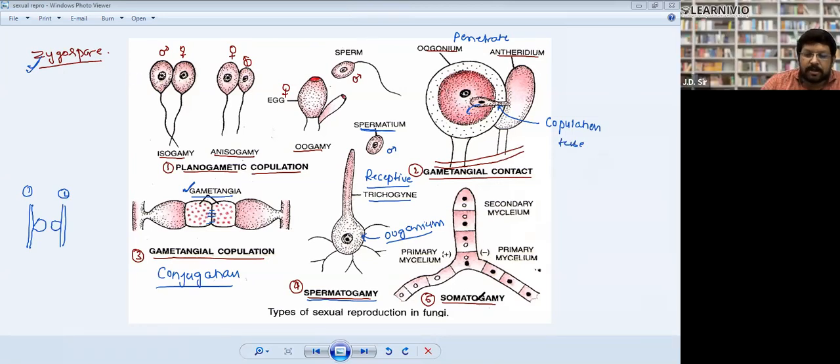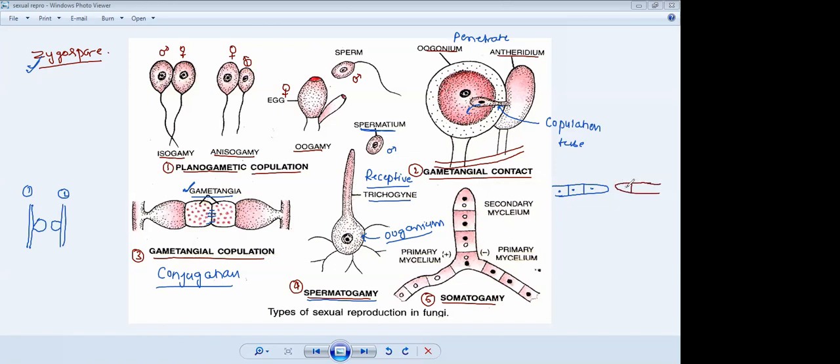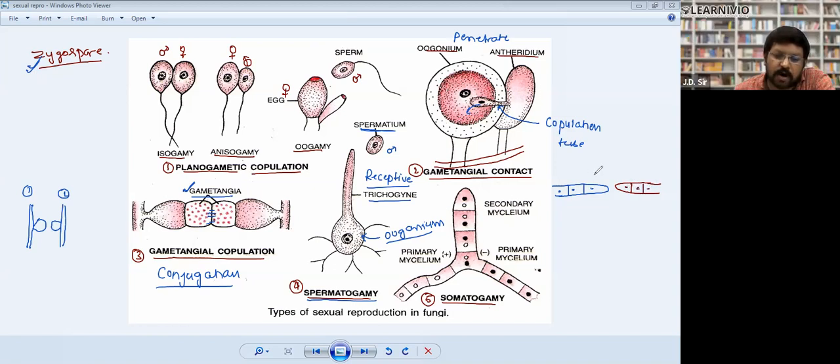Fifth, somatogamy. So what happened in somatogamy? Suppose there are two different hypha. This is one septate hypha, and there is another different hypha. Here male and female are not defined, so we call one hypha positive and one hypha negative. These both hypha fuse. When they fuse, the fused part has two nuclei.